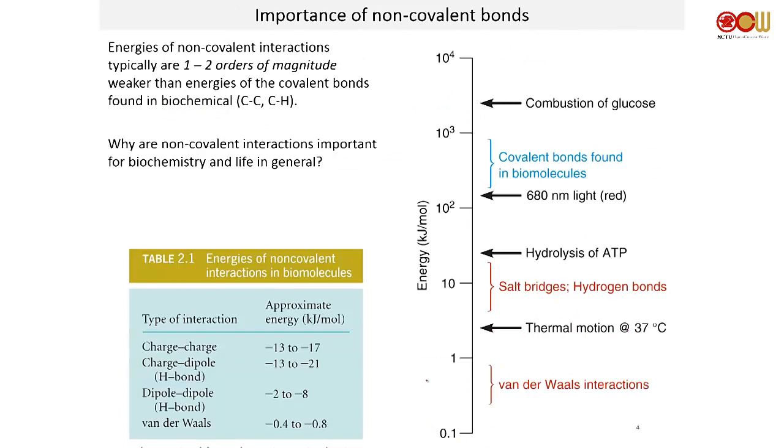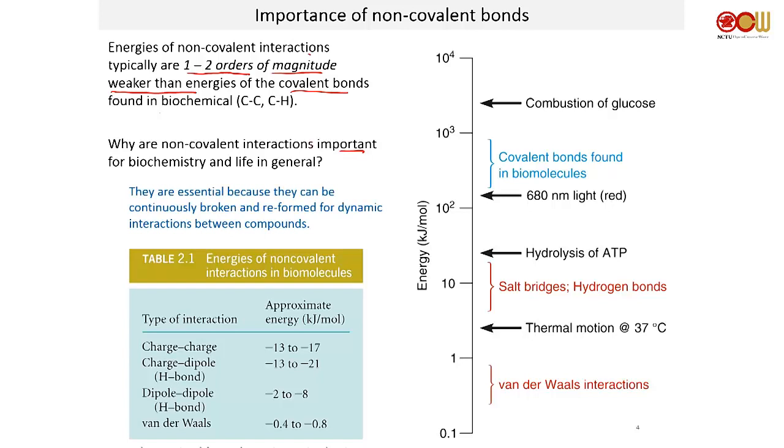So the importance of non-covalent bonds. Obviously in biochemistry, it's all about these non-covalent interactions, okay? The energies of non-covalent interactions are typically 1 to 2 orders of magnitude weaker than the energy of covalent bonds found in biochemicals, so C-C, C-H, that kind of stuff, okay? So then the question is, why are non-covalent interactions important for biochemistry and life in general? The answer is they are essential because they can be continuously broken and reformed for dynamic interactions between compounds.